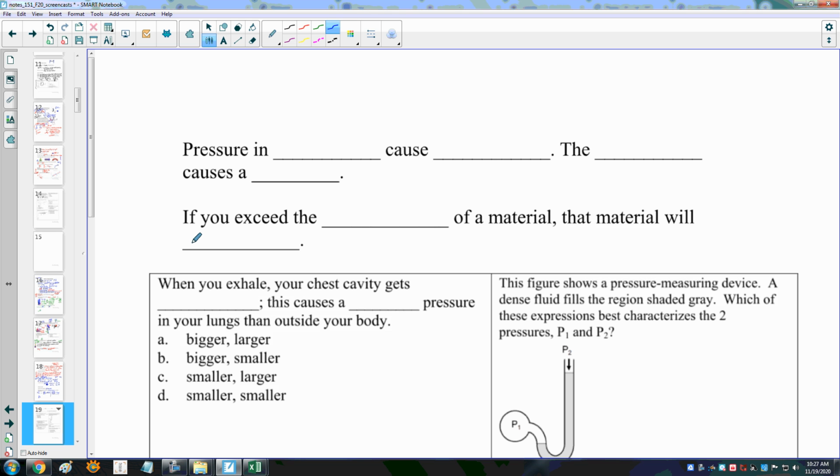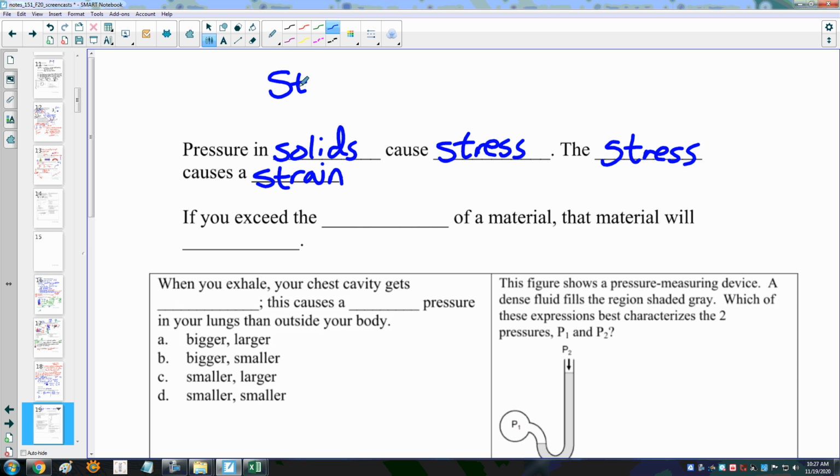Pressure in solids causes stress, and this stress causes a strain. Okay, so stress leads to a strain and ultimately a breakage if you apply too much stress.